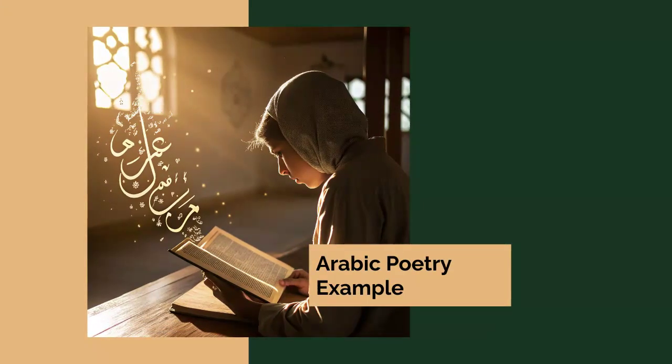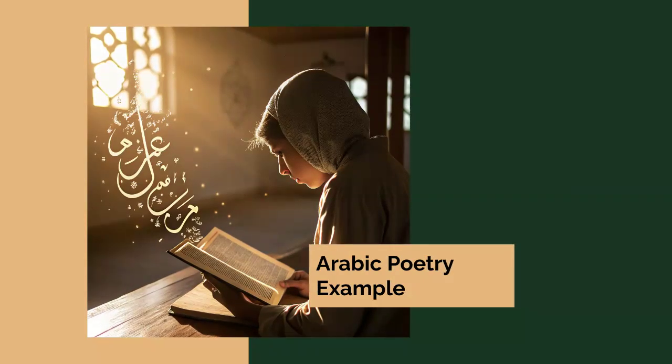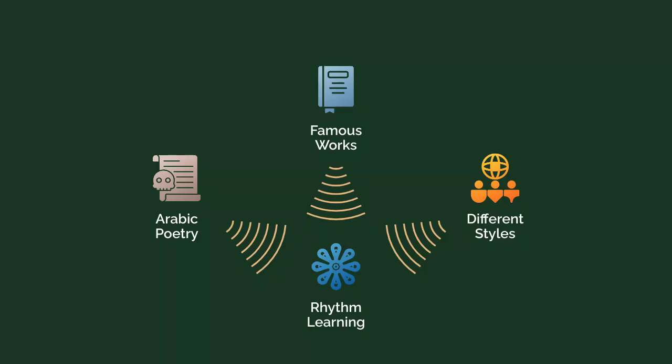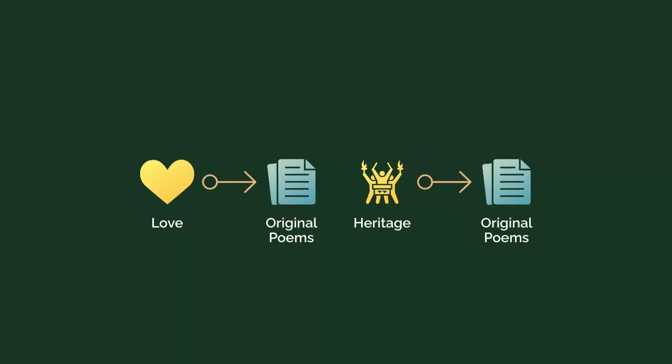Let's see how this works with a practical example using Arabic poetry generation. AI learns rhythm patterns by studying Arabic poetry, famous works, and different poetic styles together. The AI can generate original poems about love or heritage based on its learned patterns.